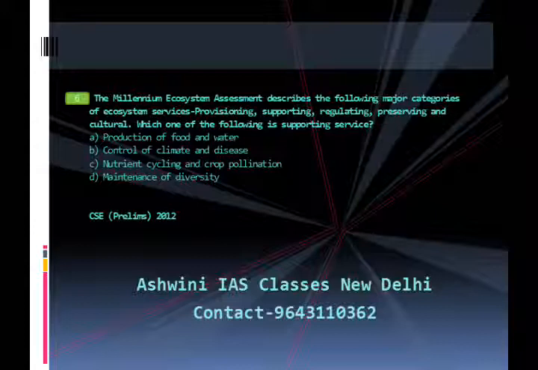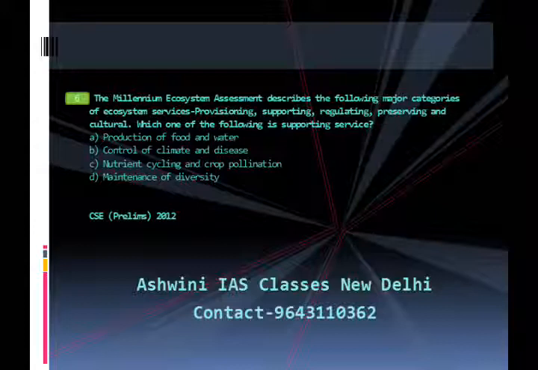A. Production of food and water. B. Control of climate and disease. C. Nutrient cycling and crop pollination. D. Maintenance of diversity. This question appeared in Civil Services Prelims Examination 2012. The answer is C, that is nutrient cycling and crop pollination.